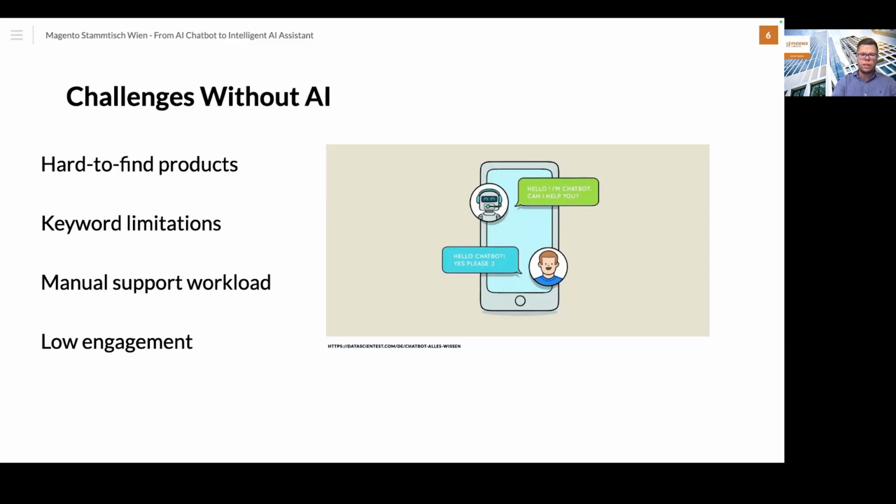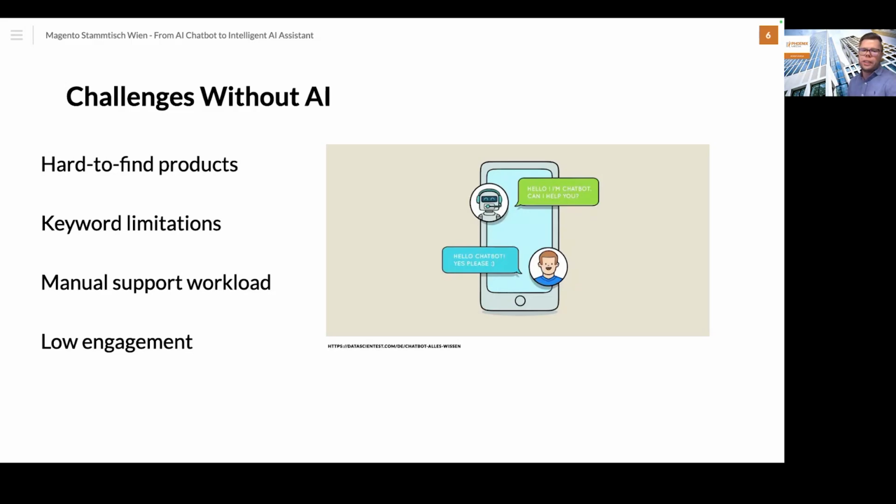And also, naturally, if we are integrating this into the shop, we have operational impact. So the support teams get overloaded with repetitive and low value questions. So basically customers lose engagement when they can't quickly access accurate and relevant information. And with the usage of this semantic search and LLM, we can reduce this impact.